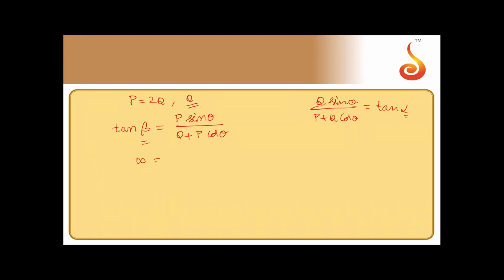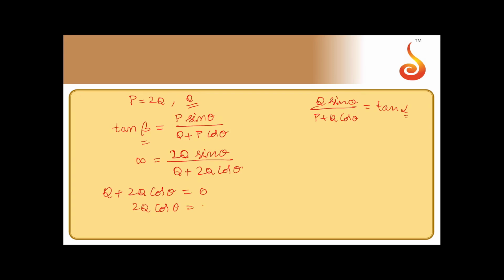Tan 90 is infinity. So infinity is equal to P, that is 2Q sin theta divided by Q plus 2Q cos theta. So for this to be infinity, the denominator should be equal to 0, that is Q plus 2Q cos theta should be equal to 0.